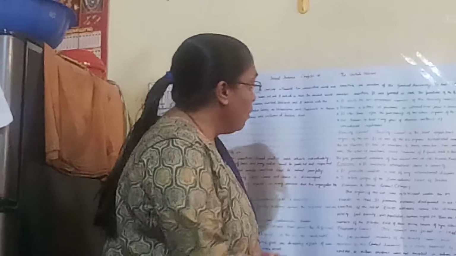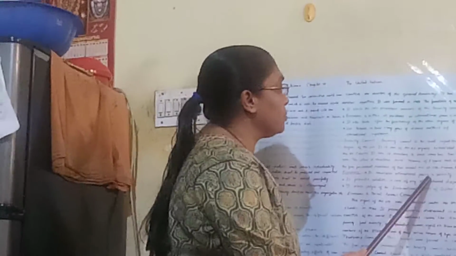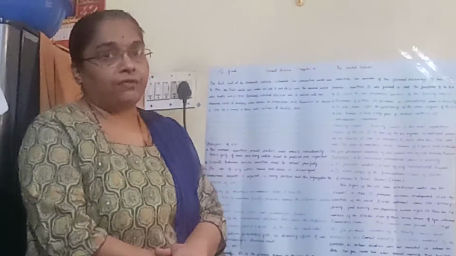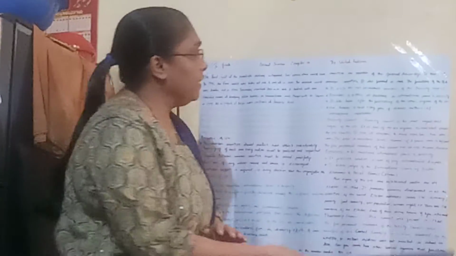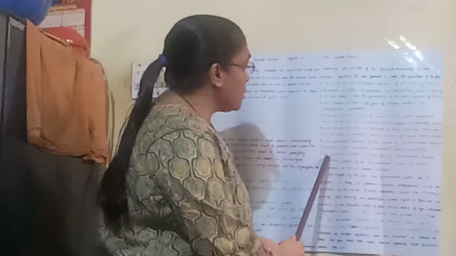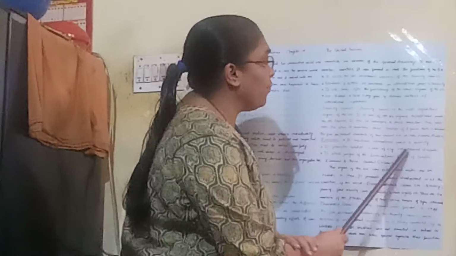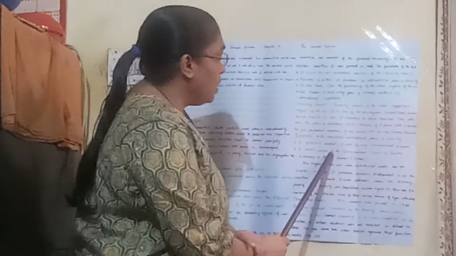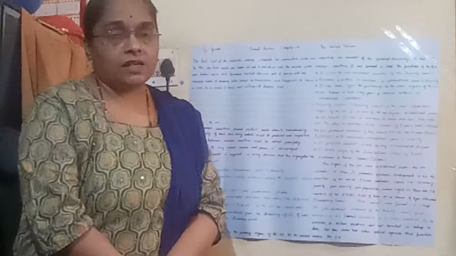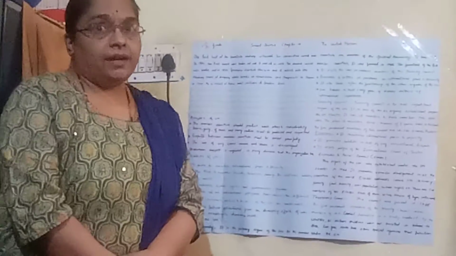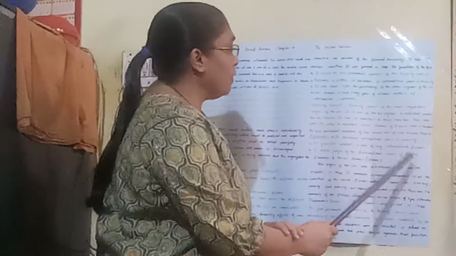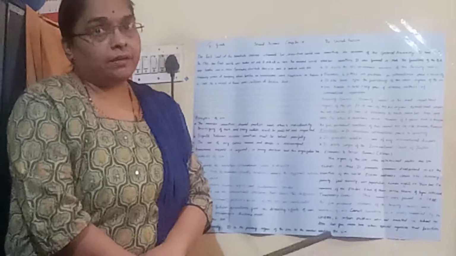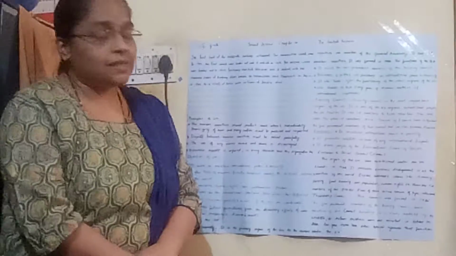Now let us see the functions. It maintains international peace and security. As I told, its main emphasis is on peace and security of the country, of the people and coordination among them. Next function is, it provides solutions in case of any international dispute. It selects judges of the International Court of Justice. If you want to go for any international court or International Court of Justice, the Security Council plays an important role. This is one of the important functions of the Security Council.